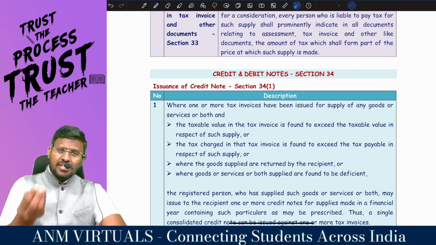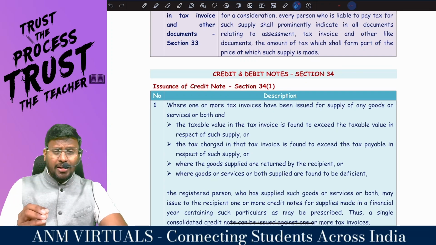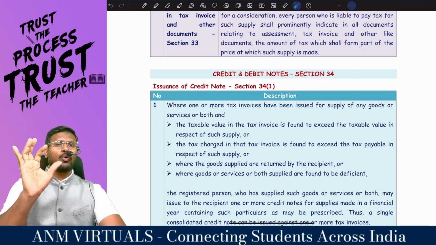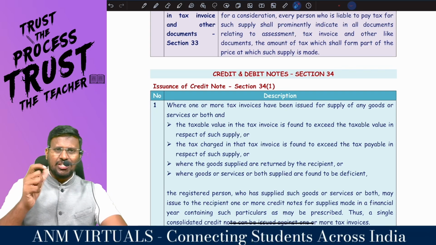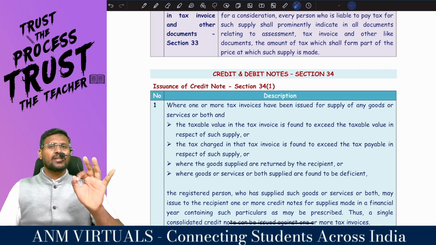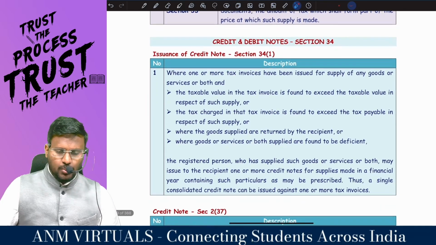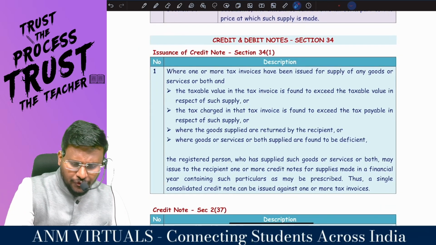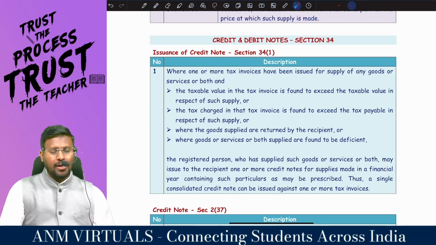33, whoever is issuing the tax invoice, in that tax invoice, you predominantly mention the amount of tax. Whether it is CGST, SGST or IGST, what is the amount of the CGST, SGST and IGST. That's what section 33. Moving to the last one called debit note and credit note, section 34. Issuance of credit note, that's what 34 subsection 1.